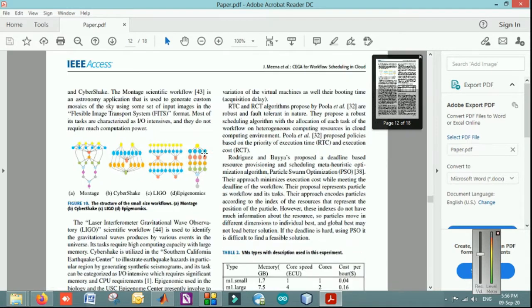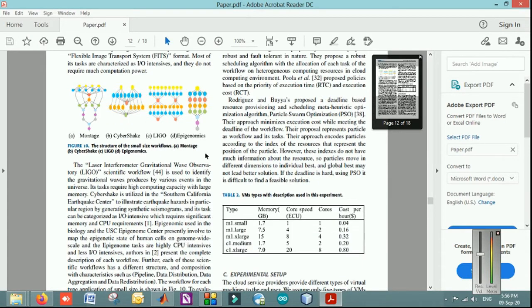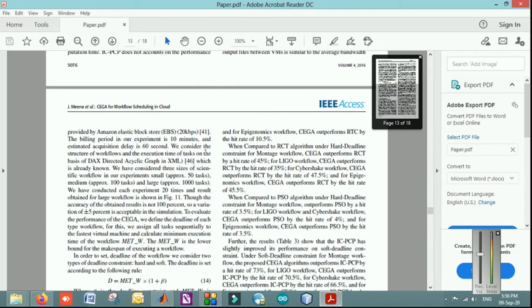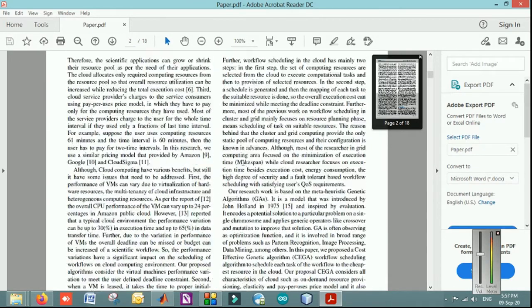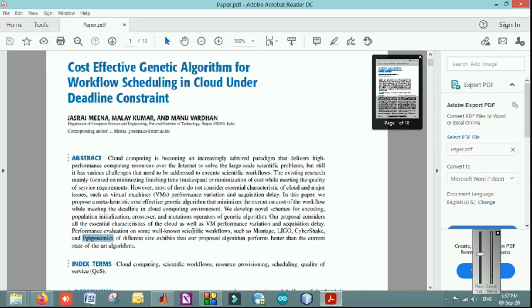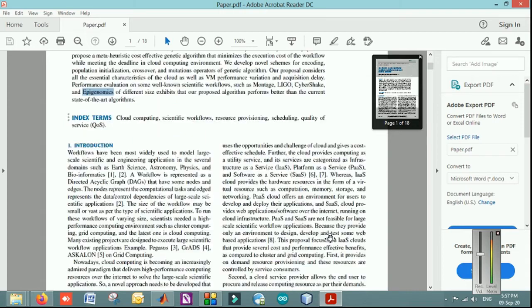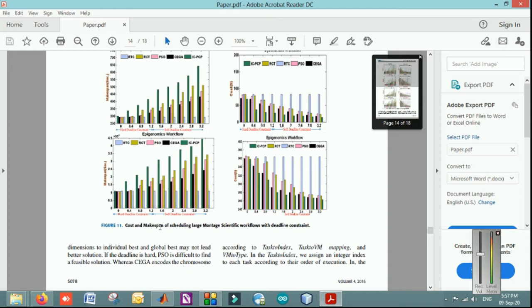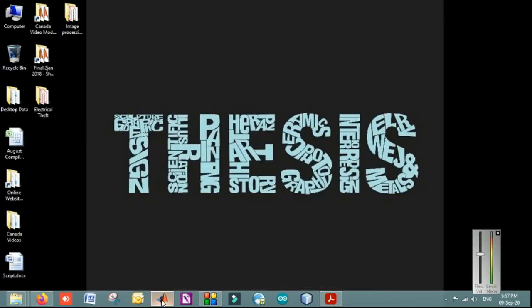On the basis of these, we have this information by referring to the literature, by reading multiple research papers. We have extracted the information related to these scientific workflows. We have implemented it for Montage, LIGO, and CyberShake, and calculated the results in terms of cost and make span time for the scheduling in the different scientific workflows, right? This is only for Montage, but we have done it for all three, right? So let's have a look at what exactly we have done.